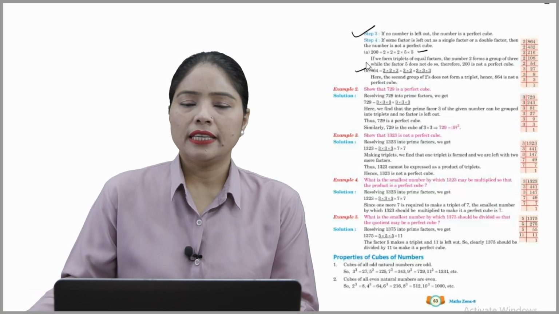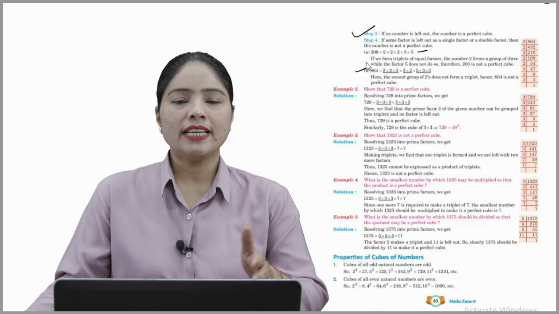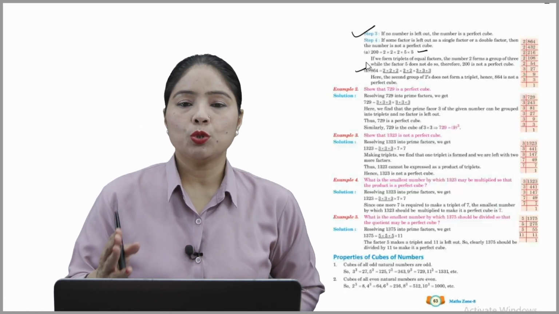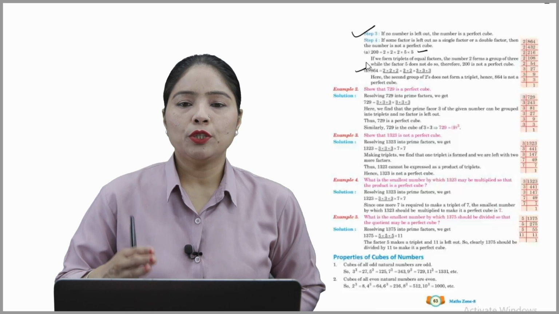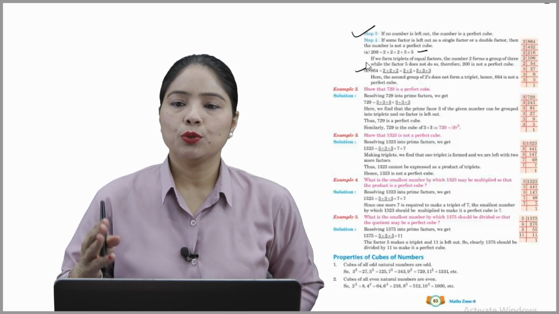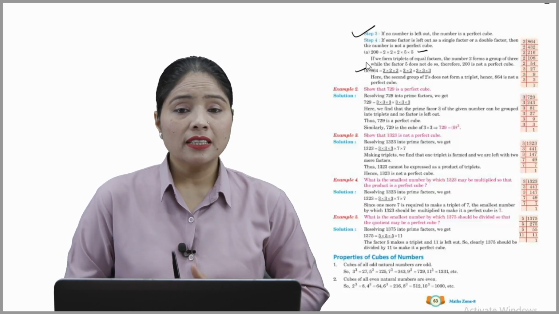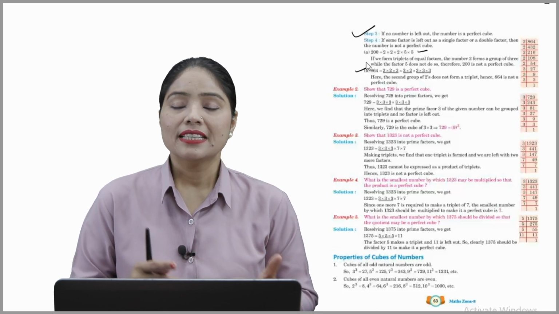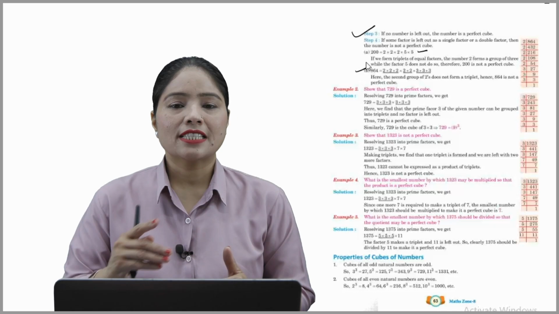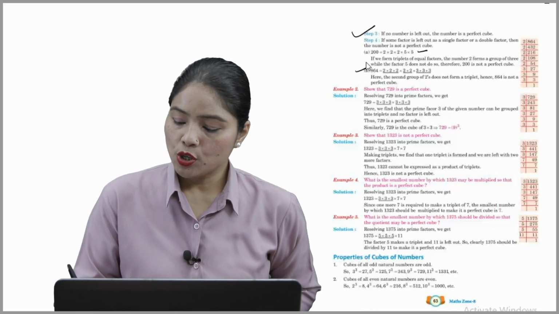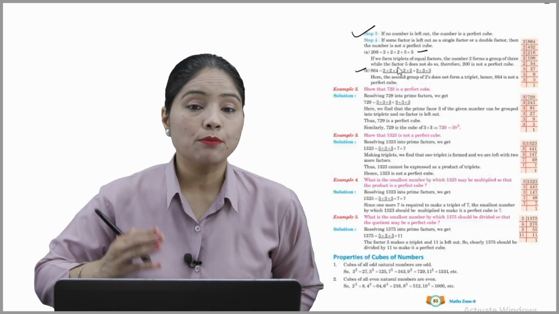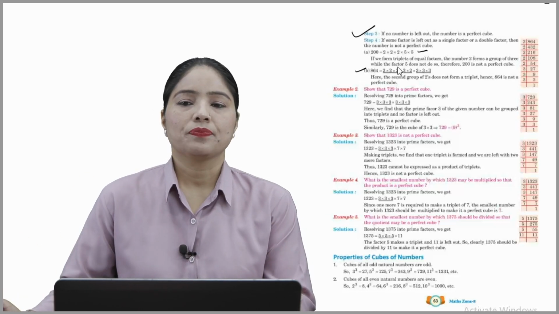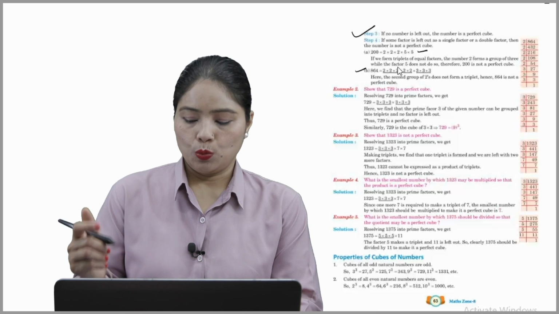Now B part. Here it is given 864. So 864 का हमारा क्या बन गया? Factors 2 into 2 into 2, 2 into 2 into 3 into 3 into 3. So here the second group of 2's doesn't form a triplet. Hence 864 is not a perfect cube. क्योंकि ये जो हमारे 2 2 है इसको 3 times होना चाहिए था. Okay, तो ये हमारा perfect cube नहीं बन सकता. Now example 2.